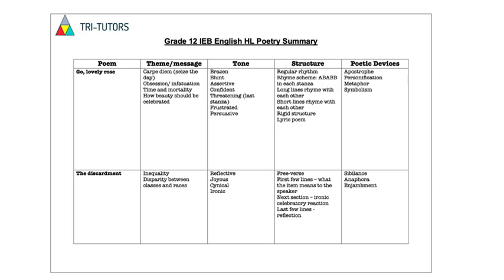The structure: we have a regular rhythm, the rhyme scheme of A, B, A, B, B in each stanza. We have long lines which rhyme with each other and short lines which rhyme with each other. It's a very rigid structure and it's a lyric poem. The poetic devices that we can see are apostrophe, personification, metaphor, and symbolism. There are more, those are the main ones.